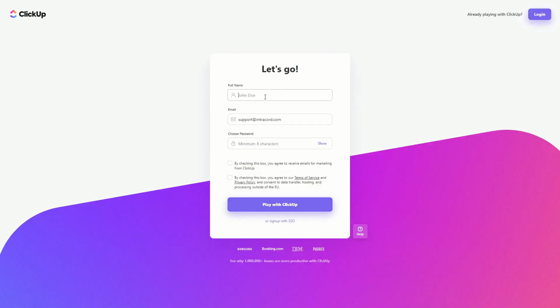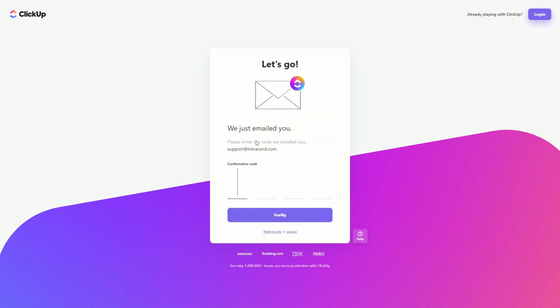Here you can basically enter in your full name. In this case I'll just enter in test name. Here's the email, and here we will choose a password, and here we will need to check the second box. The first one would be that you agree to receive emails for marketing, but we only want to check the second one, and then we will click play with ClickUp. And then they've emailed you a verification code, so we will take a look at the email.